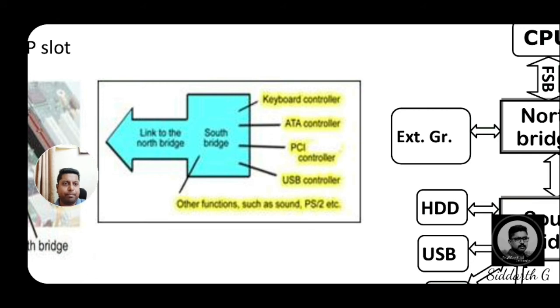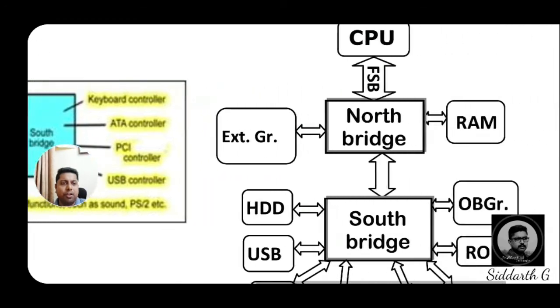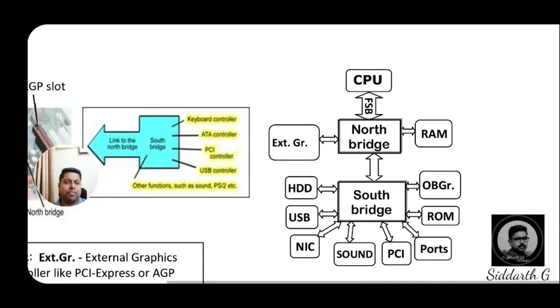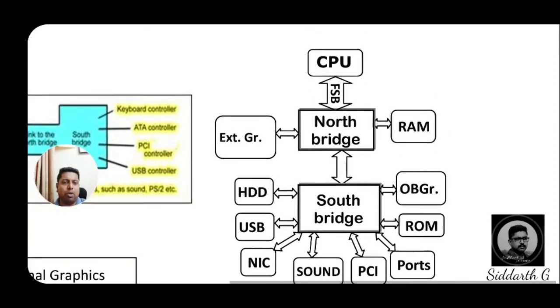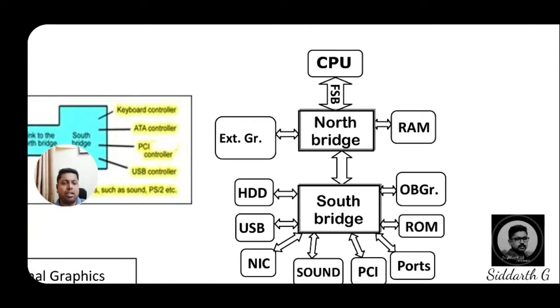Then, if you are observing, these are some components of the south bridge. If you are closely observing the south bridge, what is the major function of the south bridge? Inside, the CPU and north bridge are connected to the south bridge. These are all the devices that will connect: HDD, hard disk drive, USB, and NIC, sound cards, PCI cards, ports, RAM ports, and some other types of cards we are using. So these kinds of devices are connected to the north bridge as well as the south bridge.